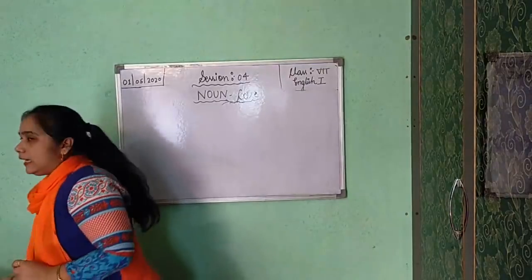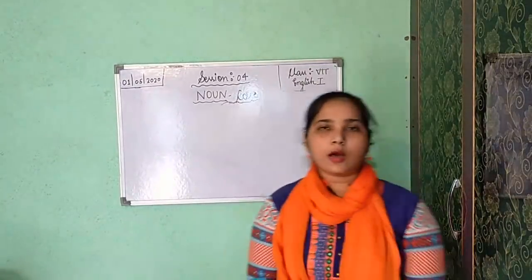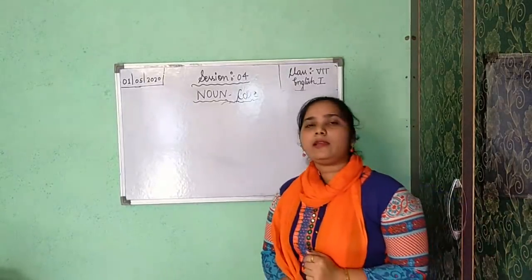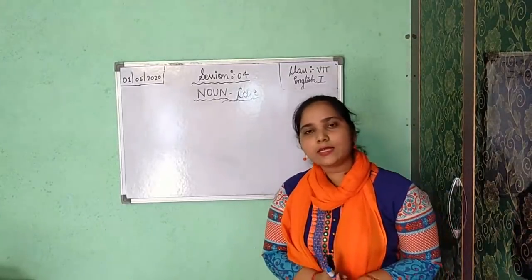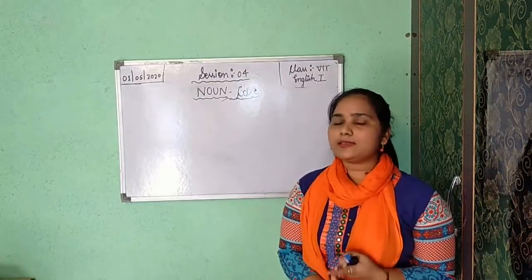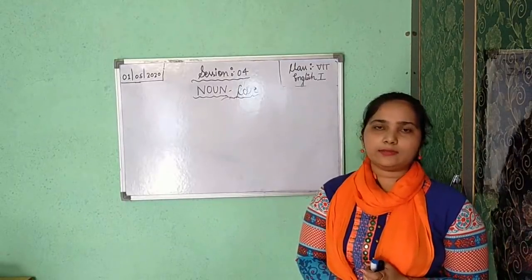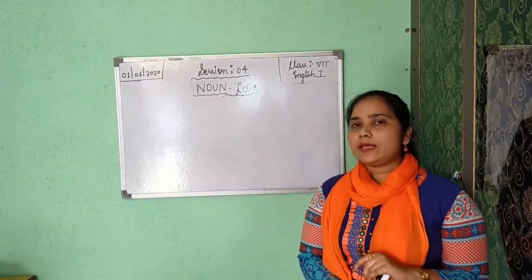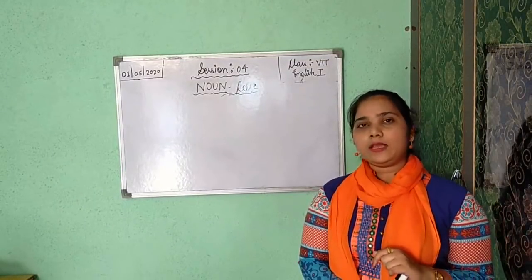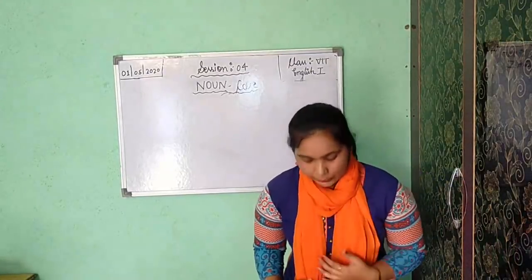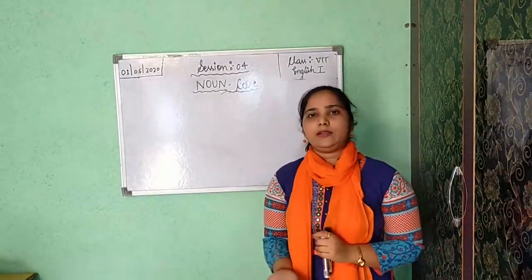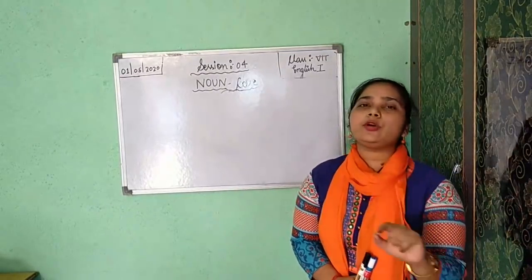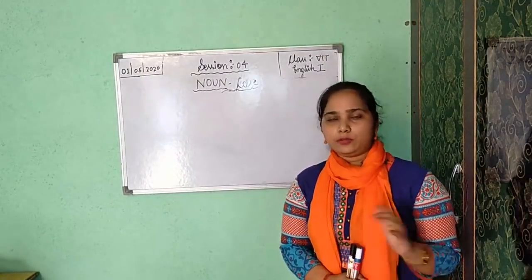Noun cases. Cases are the words, the noun or pronoun, which we use in a sentence to show the relation. There are four principal cases. First one is subjective case. Either you can say subjective case or nominative case. Next one is objective case, or you can also say accusative case. Third is your possessive case. You can say possessive case or genitive case. Last is your vocative case. There is only a single name given to vocative case. There is no synonym or other word.